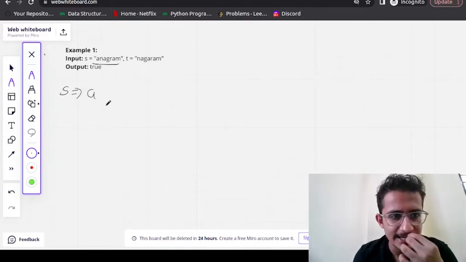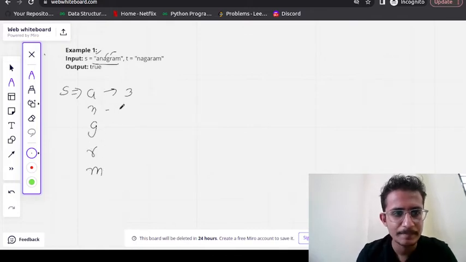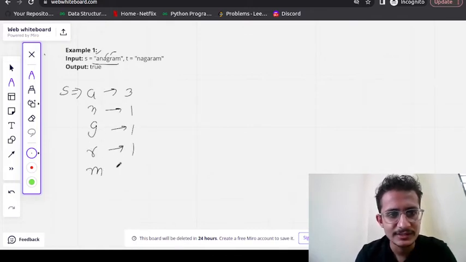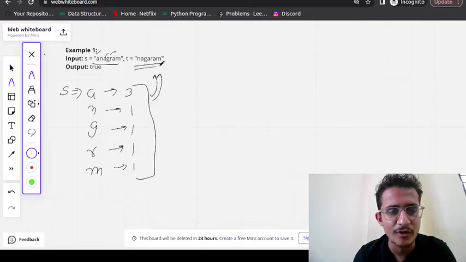So it has A, it has N, A is coming 1, 2, 3 times. Then it has G, it has R, it has M. These are 1 time each. So with the help of these characters, one new word or phrase has been formed, that is nagaram. So if it is the situation, we need to return the value as true.